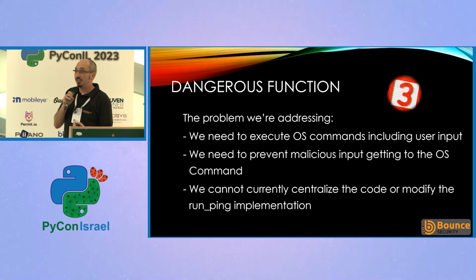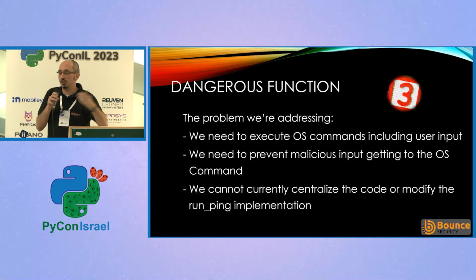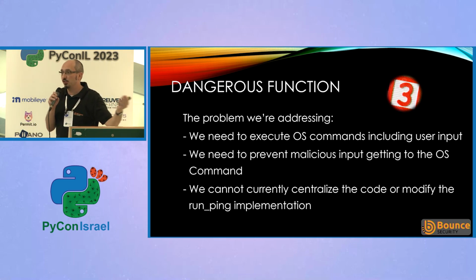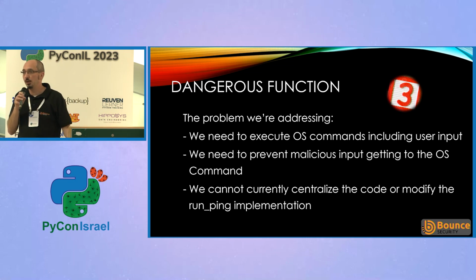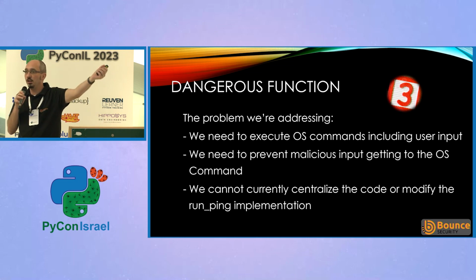Also, we need to make sure we're doing this carefully, because if we allow someone to provide uncontrolled input to an operating system level command, then they can end up executing other commands, not just a command that we wanted, and doing all sorts of nasty things on our web application server or the wider network. So we need to sanitize it, we need to protect it. But the problem is that we've got this implementation of the function we want to use, it's called run ping, and we can't change that.